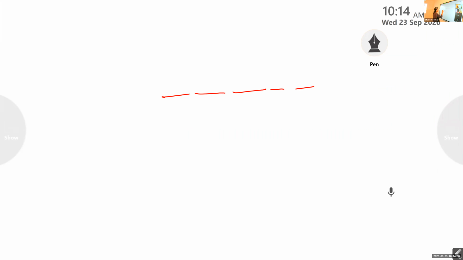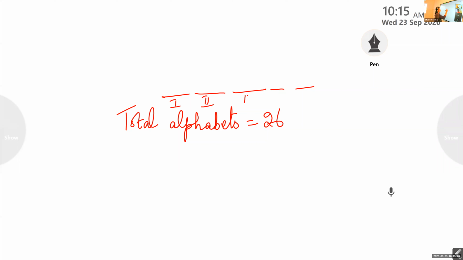Total number of alphabets, how many are there? 26. And it is given as two different. So, in how many ways can we select the alphabets? I am mentioning this as first place, second place, third, fourth and fifth place. And what about the total digits? Total digits is 10, isn't it?